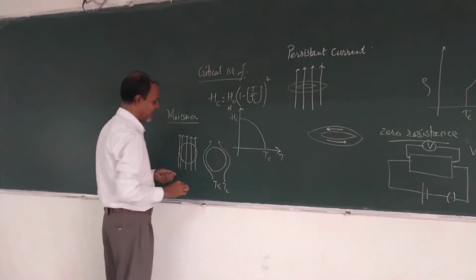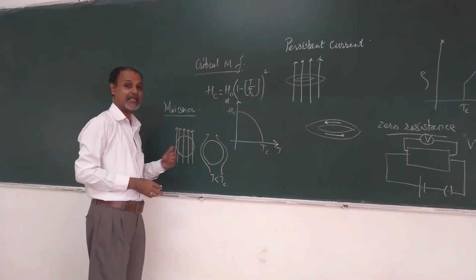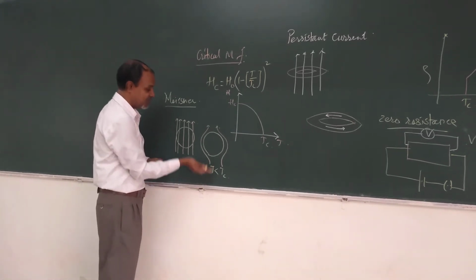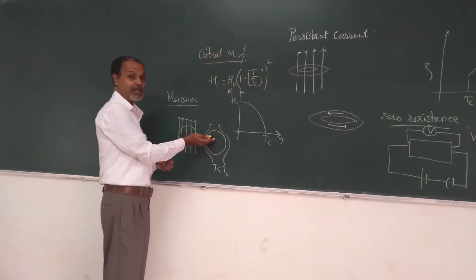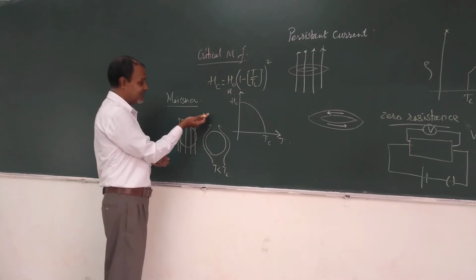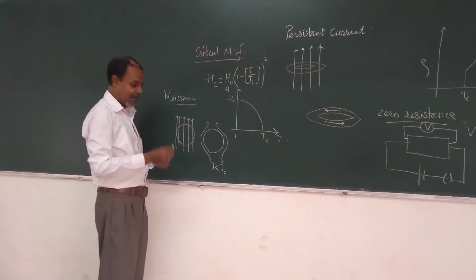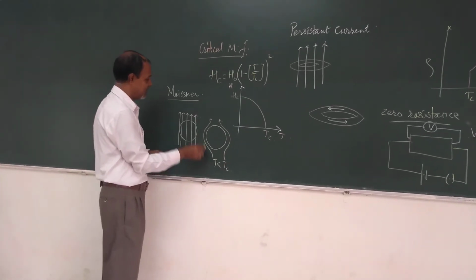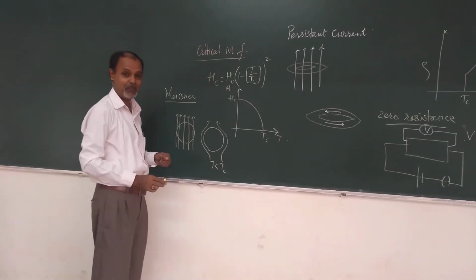This Meissner effect is specific to these materials and it is reversible. Suppose the temperature is increased above the critical temperature, then the material regains its original property. Therefore this is the specific reversible property of superconducting materials, known as the Meissner effect.